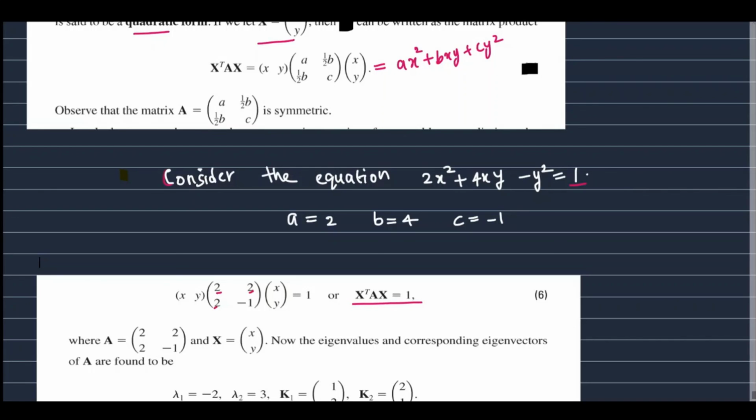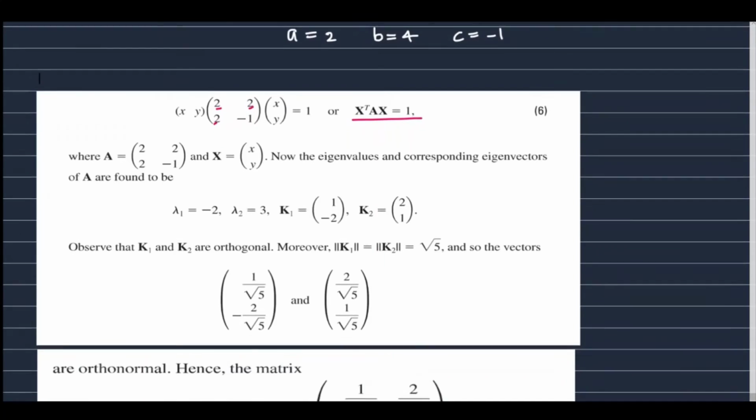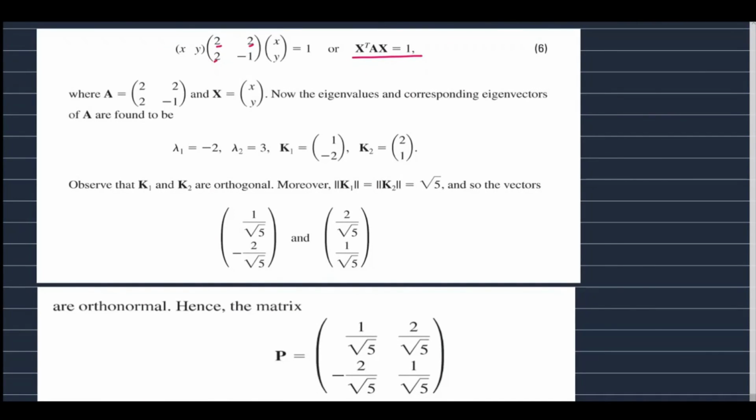Now first we will find the eigenvalues and eigenvectors. Since it is a 2 by 2 matrix, it is easy to find. The eigenvalues are lambda 1 equal to minus 2 and lambda 2 equal to 3. The corresponding eigenvectors are k1 equal to (1, minus 1/2) and k2 equal to (2, 1). We also see that k1 and k2 are orthogonal and norm k1 equals norm k2 equals root 5. When we divide these vectors by their norms, we get (1 by root 5, minus 2 by root 5) and (2 by root 5, 1 by root 5).